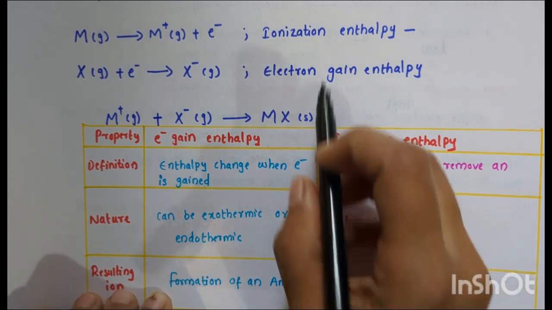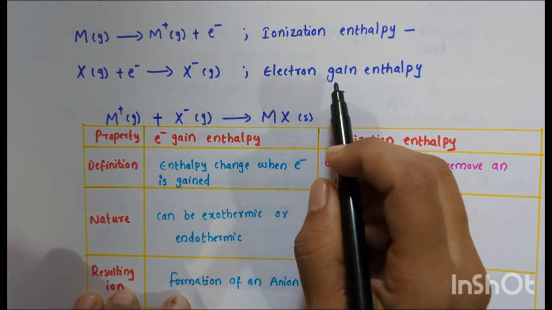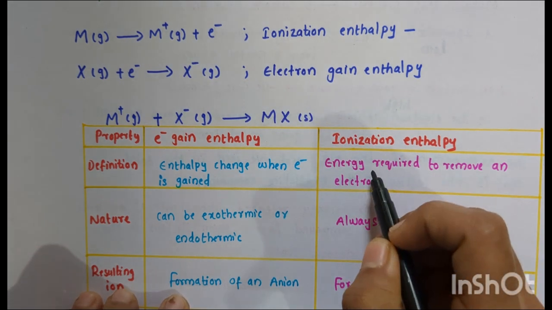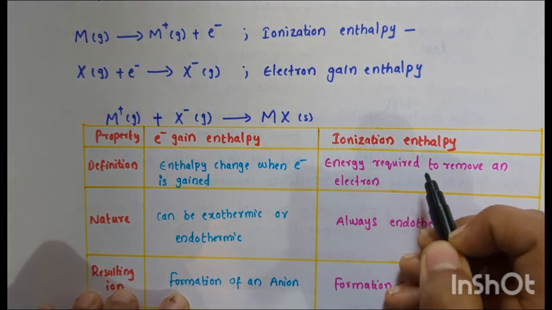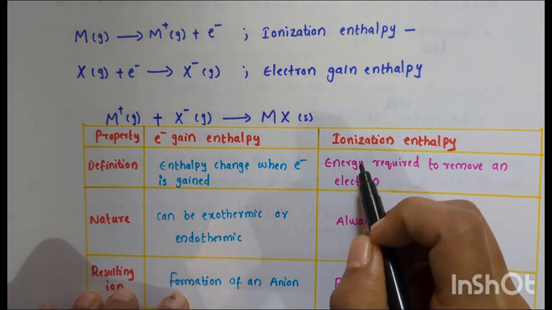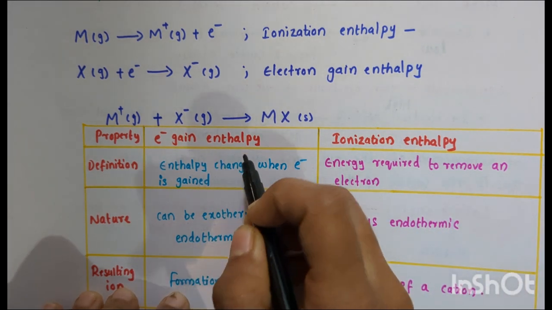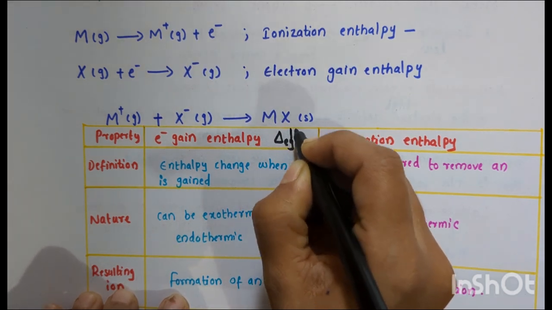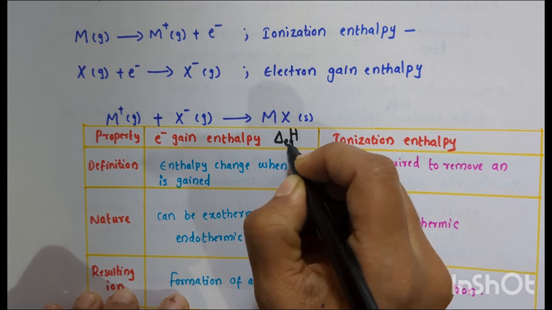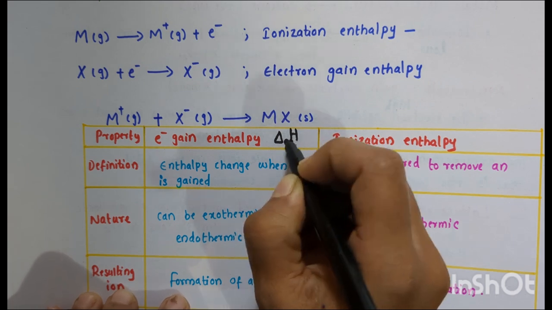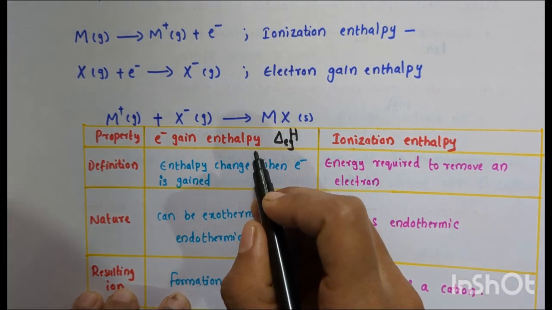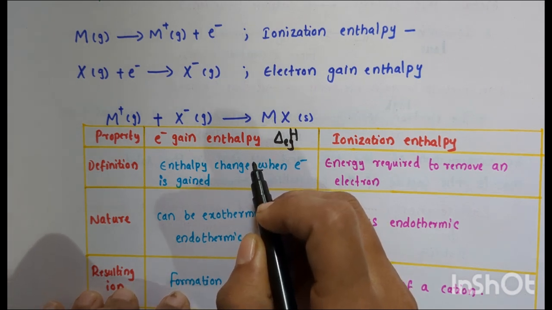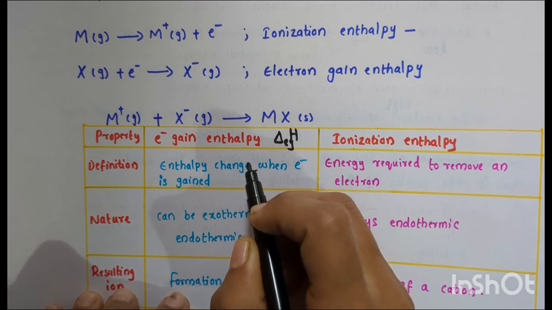Now, what about ionization enthalpy and electron gain enthalpy? We have already said that ionization enthalpy is the energy required to remove an electron from its neutral atom. Electron gain enthalpy is usually represented as delta H with a subscript eg. Electron gain enthalpy is the enthalpy change when a gas phase atom in its ground state gains an electron.